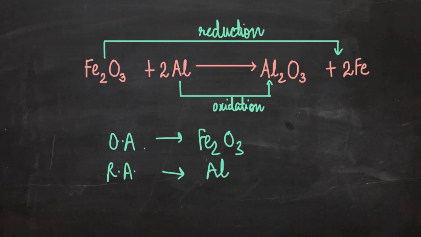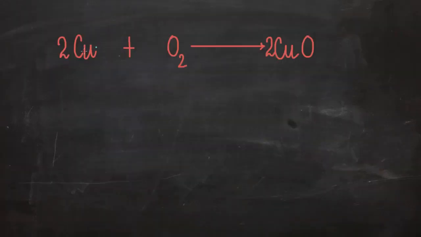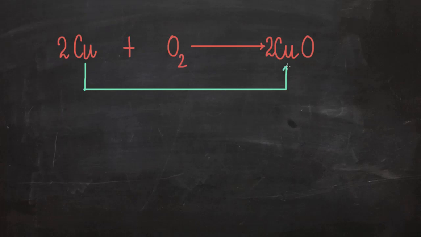Now the next example. So copper reacts with oxygen to give copper oxide. Here copper is gaining oxygen. That is very clear here. Since copper is gaining oxygen, that means that copper is getting oxidized. This is oxidation happening here.